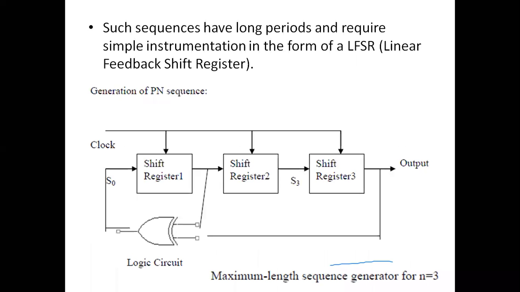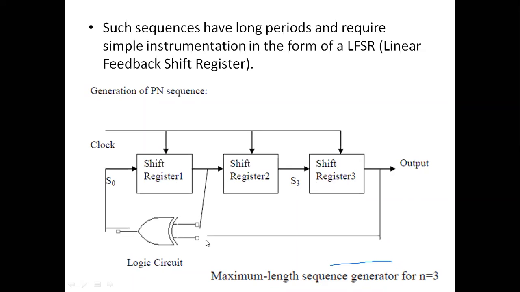So the PN sequences have long periods and can be implemented using a linear feedback shift register, LFSR. You could have seen this in your digital electronics subjects, where we discussed linear feedback shift register circuits. So the generation of the PN sequence is done through an LFSR, and it consists of three stages here: shift register 1, 2, and 3. These are essentially flip-flops.